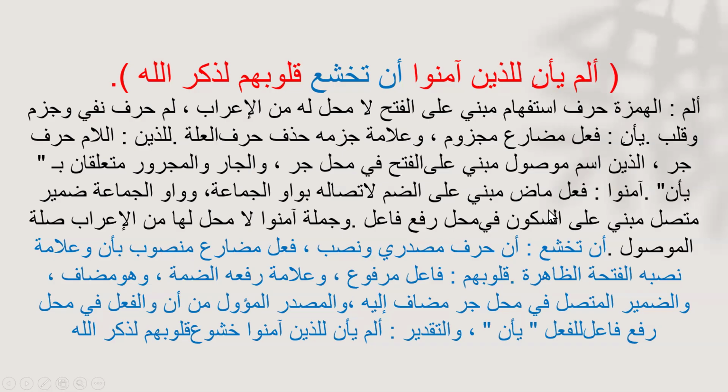Then we have amanu. Amanu is fi'l madi mabni ala al-damm li-ittisalihi bi waw al-jama'a, and here waw al-jama'a is damir muttasil because it is attached, mabni ala al-sukun fi mahalli raf' fa'il, and this whole jumla is la mahalla laha min al-i'rab and it is sila to alladhina. Then we have an taksha'a. Here we know that an is harf masdariyya because it gives a masdar mu'awwal, and it is with the nasb. This is فعل مضارع منصوب بأن وعلامة نصبه الفتحة الظاهرة.